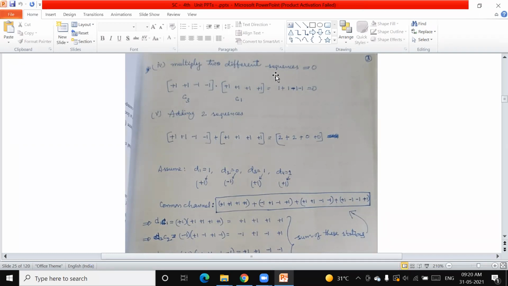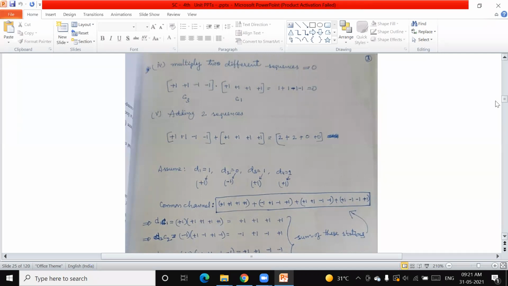Multiplying two different sequences must give a zero result. And if you multiply the same sequence with itself, that is C3 into C3, then you have to get the maximum value. That maximum number is nothing but the number of stations that were used in the common channel in that system.